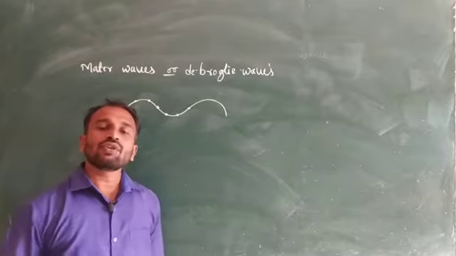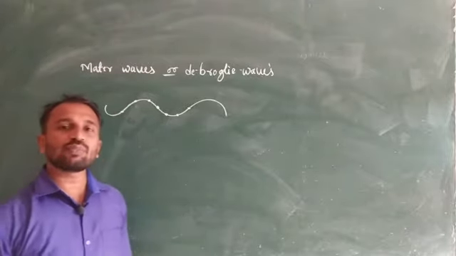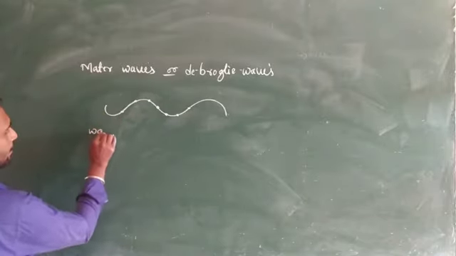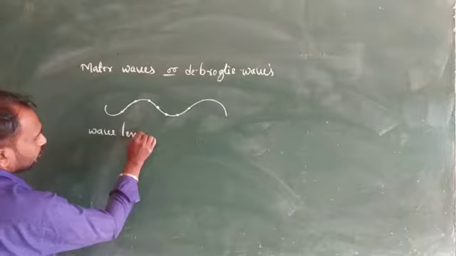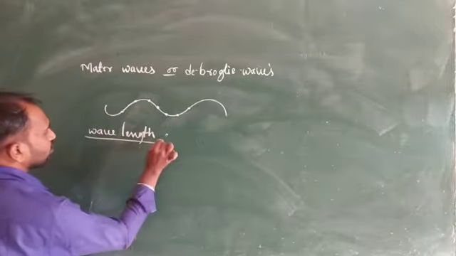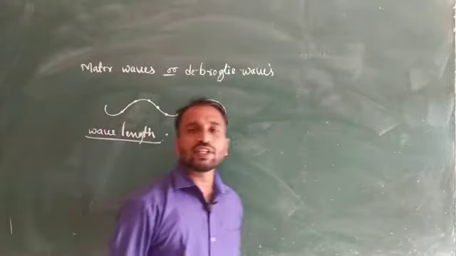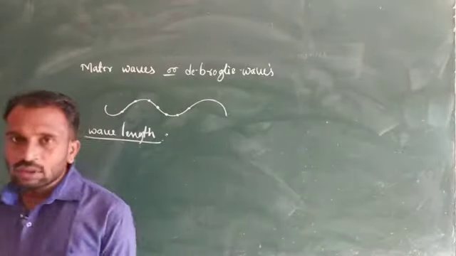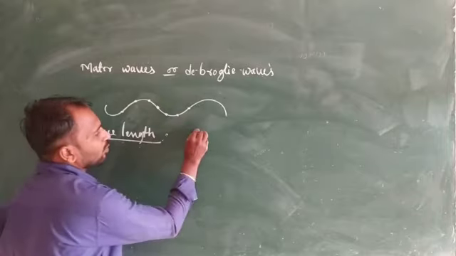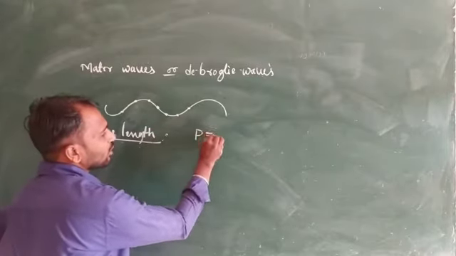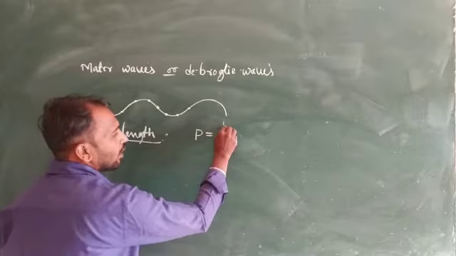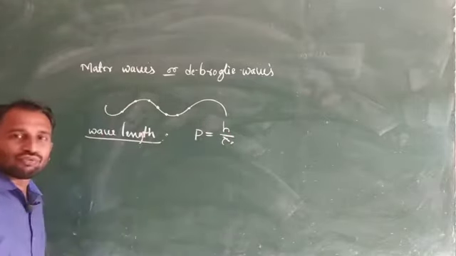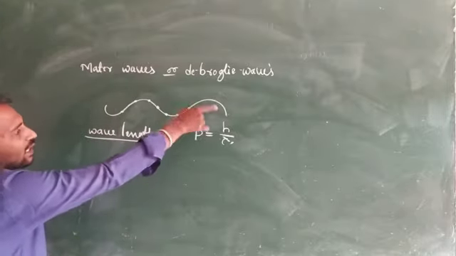Now we want to calculate the wavelength of de Broglie's waves or matter waves. First, you already know that the momentum of a photon is p equal to h divided by lambda, where lambda is the wavelength.